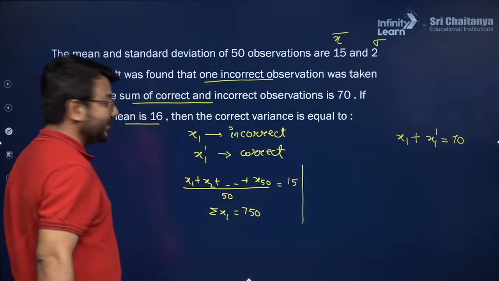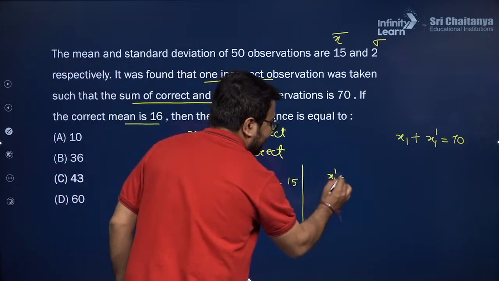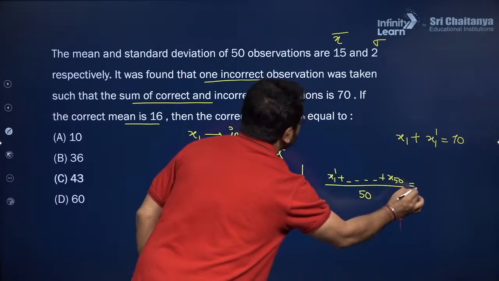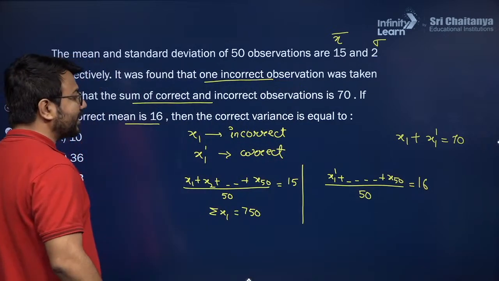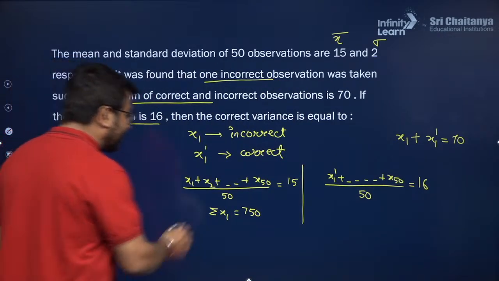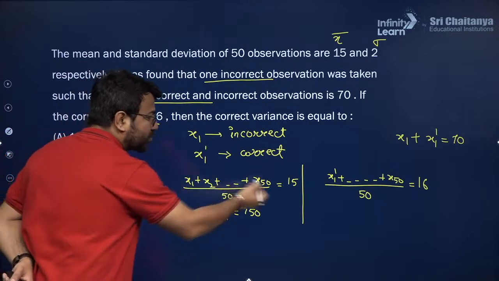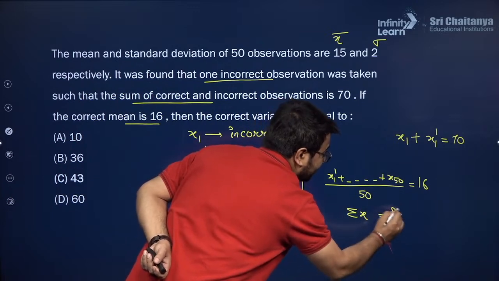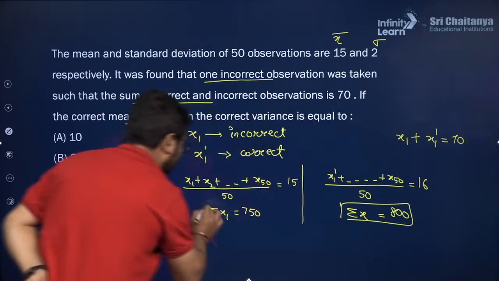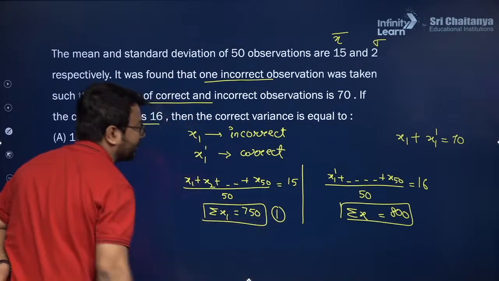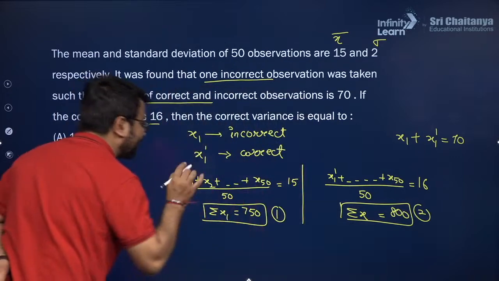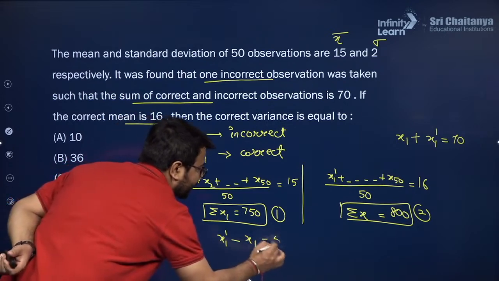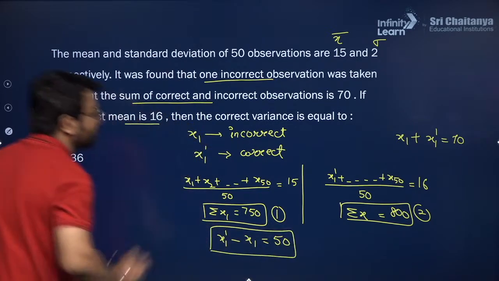Now in case of correct, we are dealing with x1 dash up till x50, and this is divided by 50. The new mean will become 16. In this particular result, what we are observing is that here we have x1 dash plus x2 plus x3 and so on. So here we have the summation of x as 800. So in these two cases, if I subtract both of these, equation number 1 and equation number 2, I will be observing that x1 dash minus x1 will give me a value 50 on subtracting the first equation from the second equation.